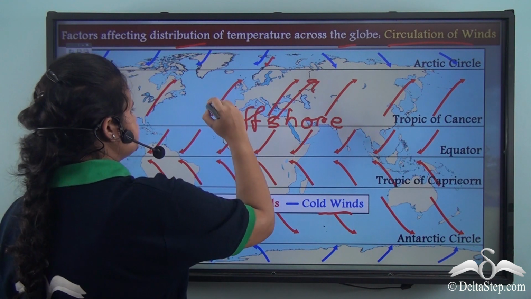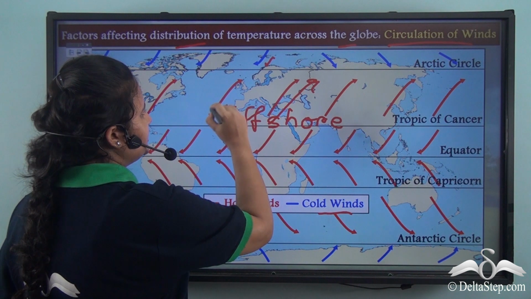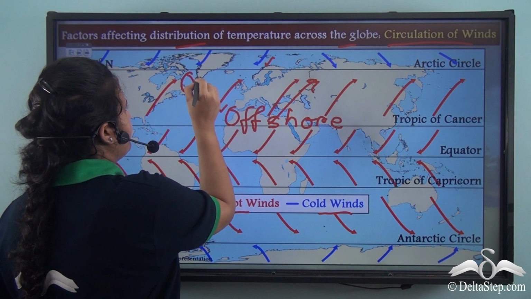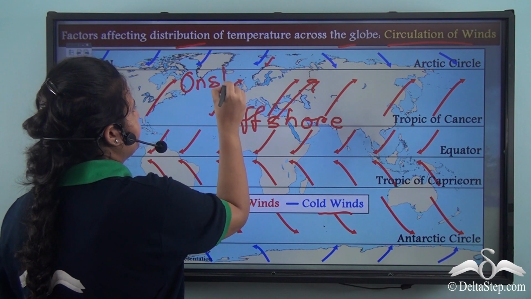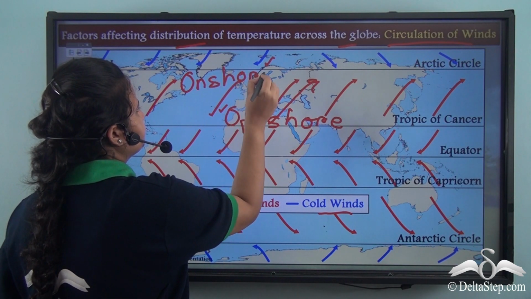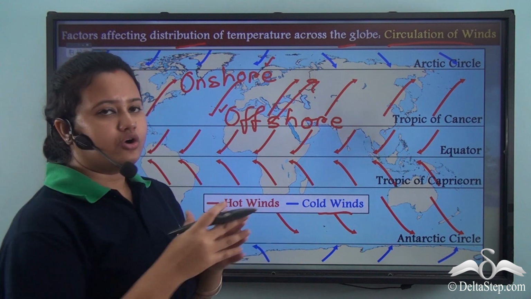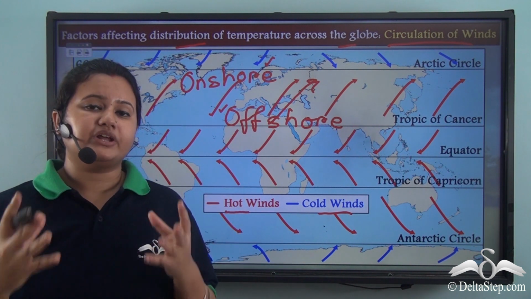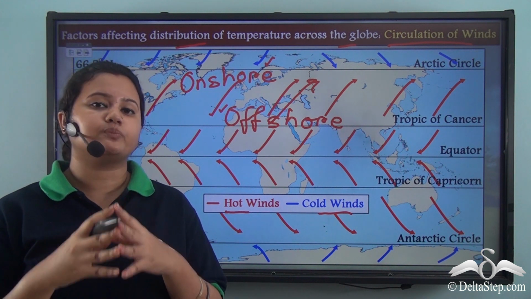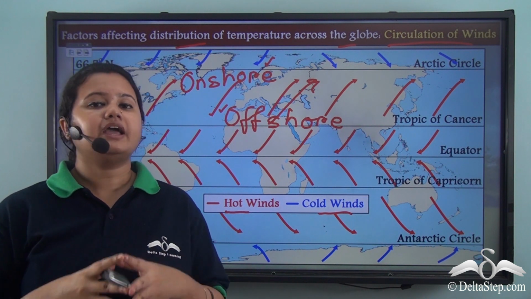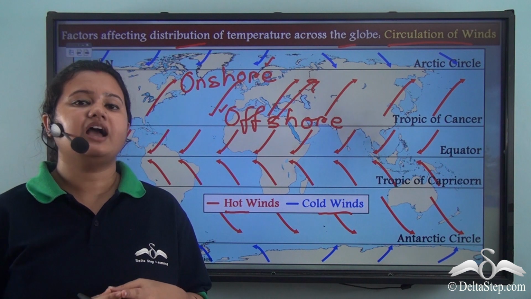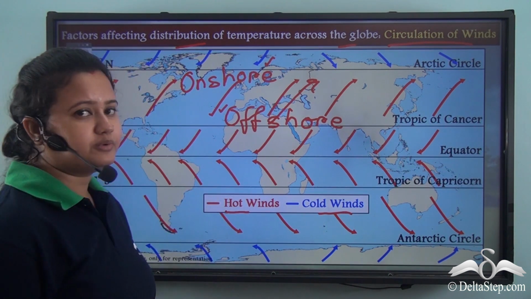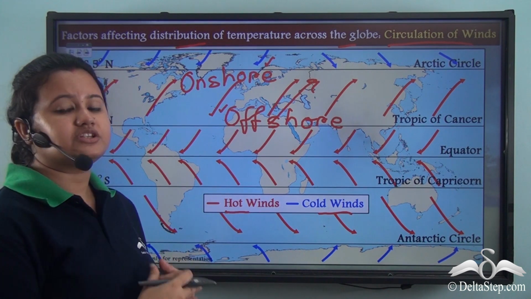See, this wind is blowing from sea to land. So, this wind represents an onshore wind. Onshore winds are moisture laden and they bring substantial rainfall to places over which they blow. So here we see how the circulation of winds affects the distribution of temperature across the globe.